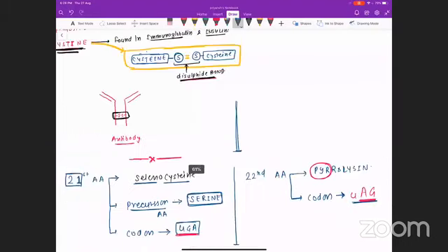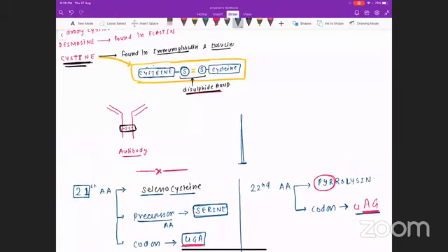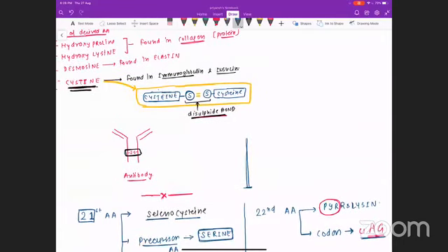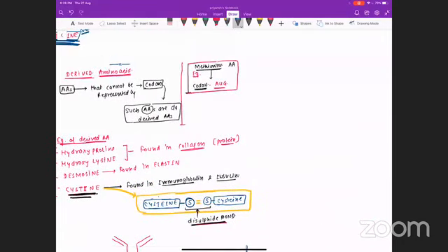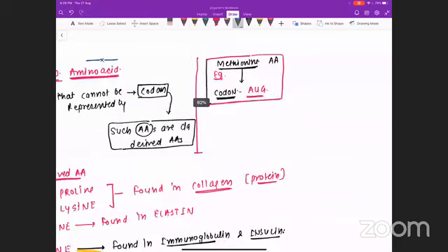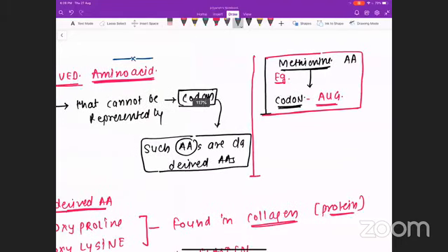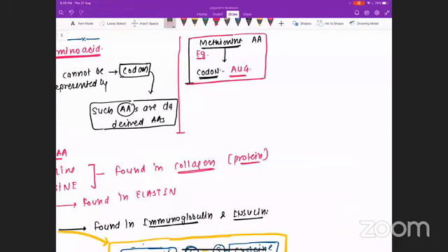Someone has asked what the meaning of codon is. We will discuss codons in detail when we discuss DNA and RNA. The point you need to remember is that every car has its own number, so that you can easily identify your own car. In the same way, every amino acid has its own codon.